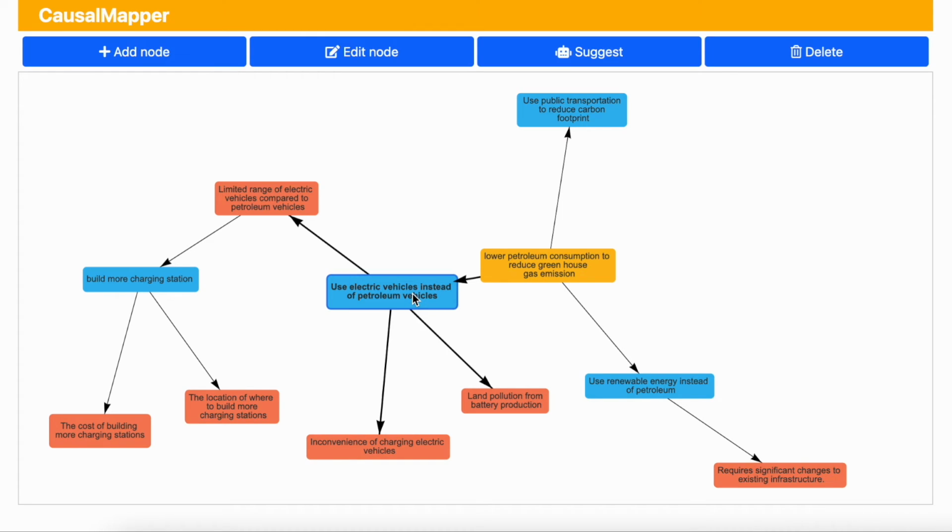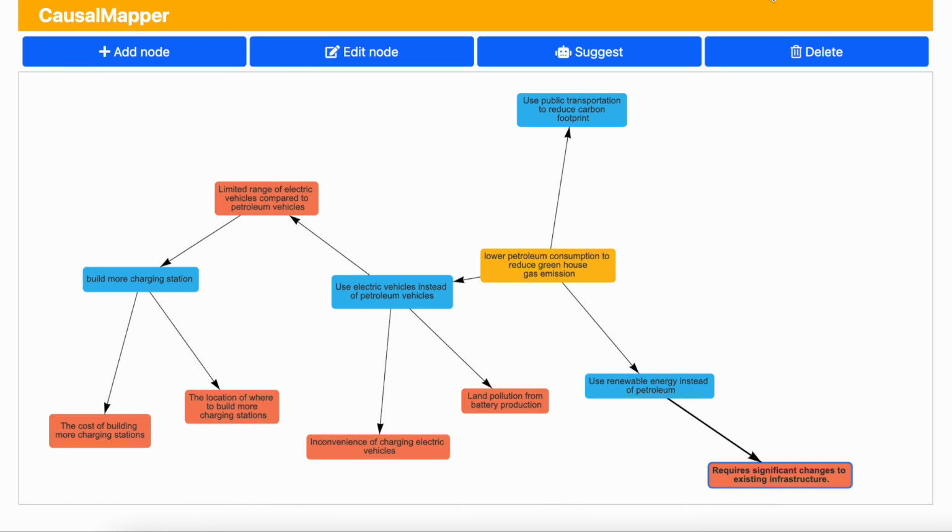For example, while using electric cars can reduce petroleum usage, some problems have to be considered. Here we focus on the problem of limited range. But other problems such as charging inconvenience and pollution from battery production can also emerge. Similarly, when considering renewable energy as a replacement for petroleum, the designer should keep in mind that adapting to renewable energy can require significant change in infrastructure.